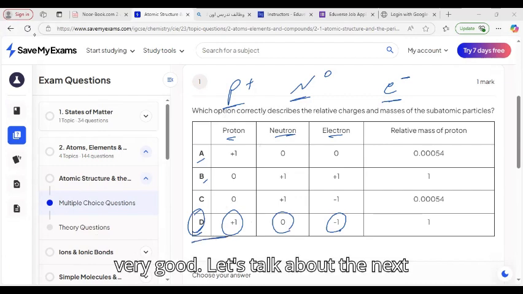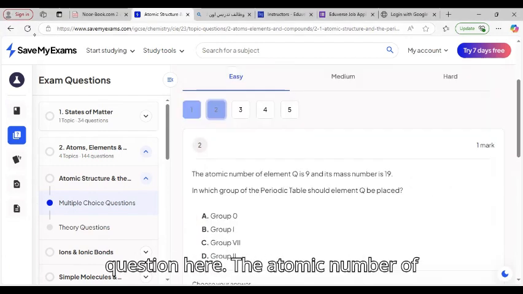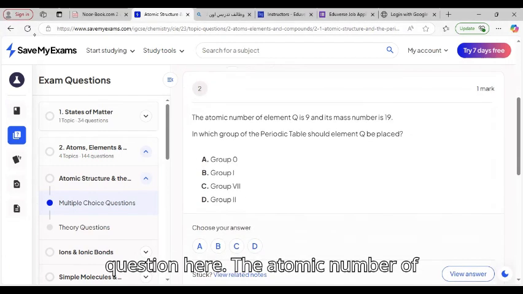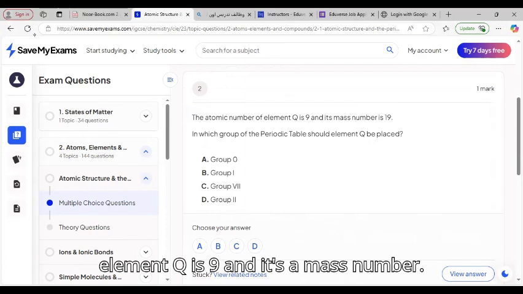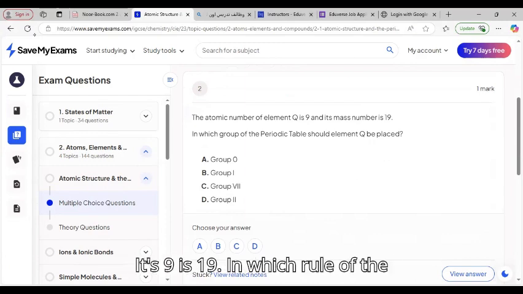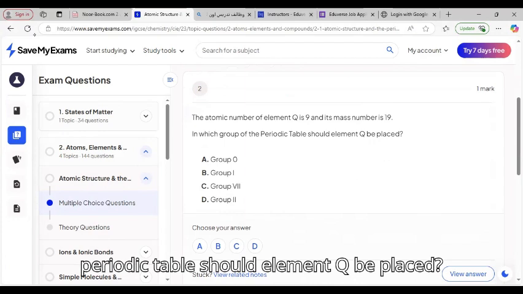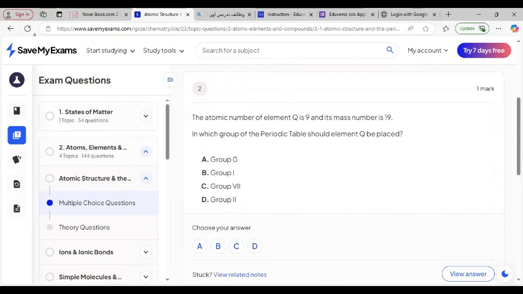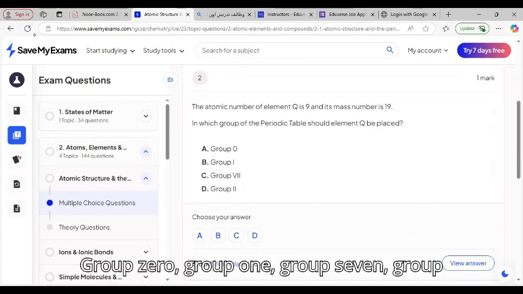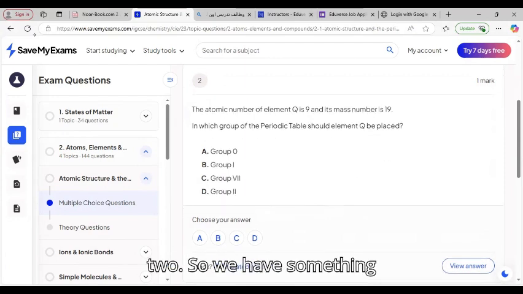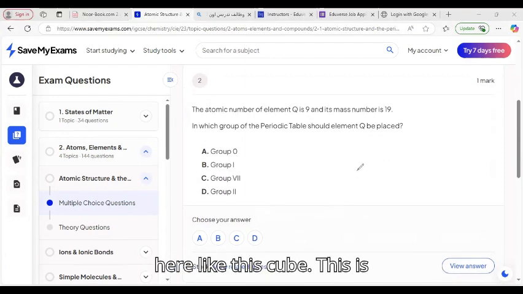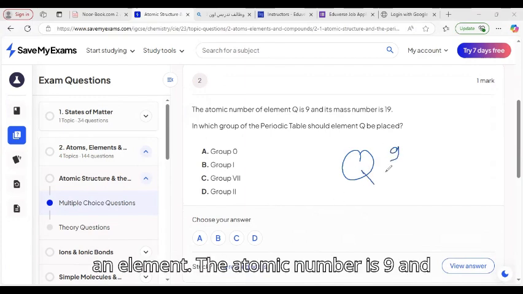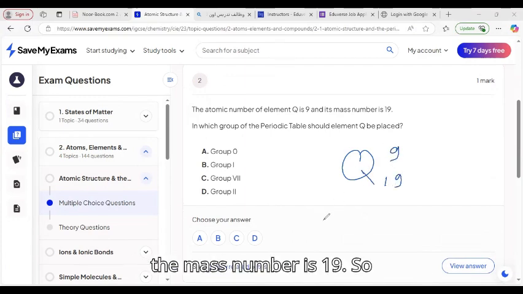Very good. Let's talk about the next question. The atomic number of element Q is 9, and its mass number is 19. In which group of the periodic table should element Q be placed? Group 0, group 1, group 7, or group 2. So we have this element Q, the atomic number is 9 and the mass number is 19.